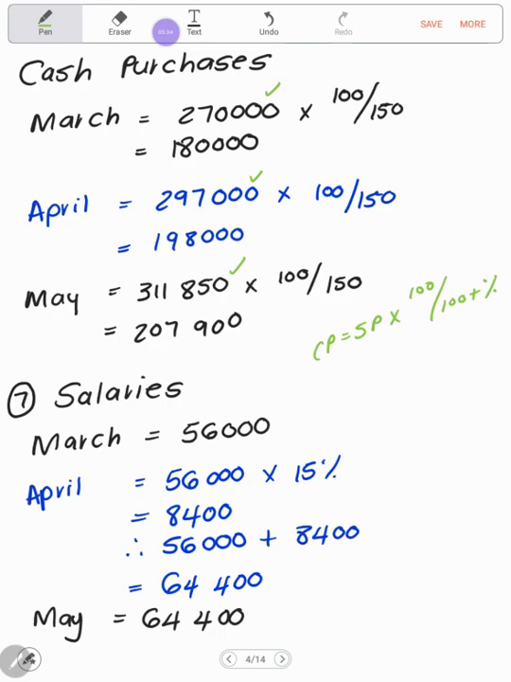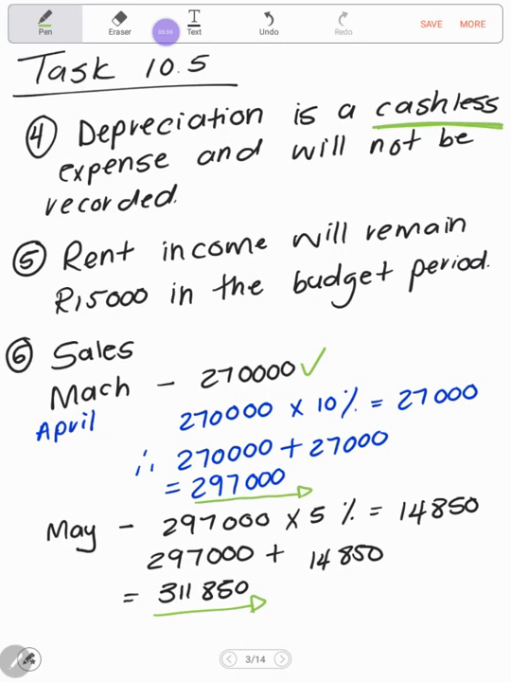180,000. For April, I took the sales amount in April times 100 over 150, and I got a cost price of 198,000. In May, the selling price was 311,850, and I worked out times 100 over 150 to get cost of sales worth 207,900 Rand.